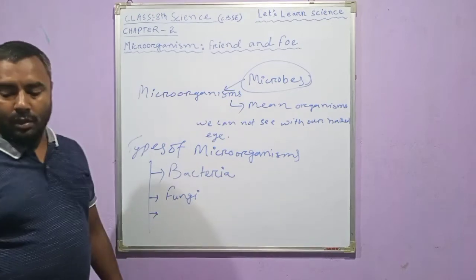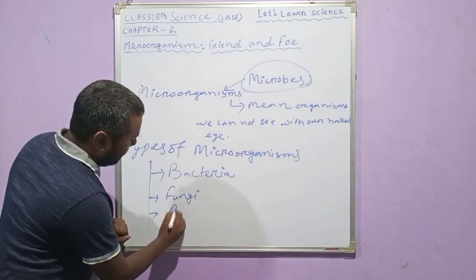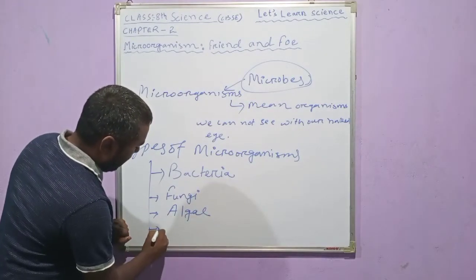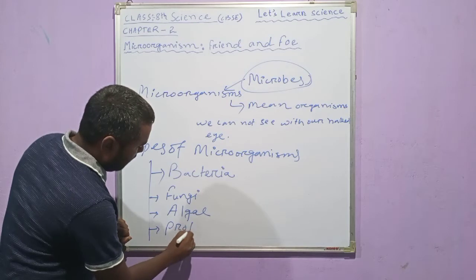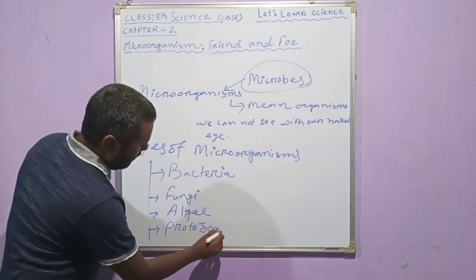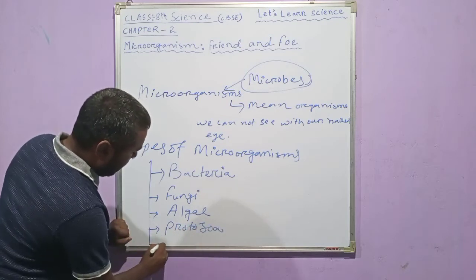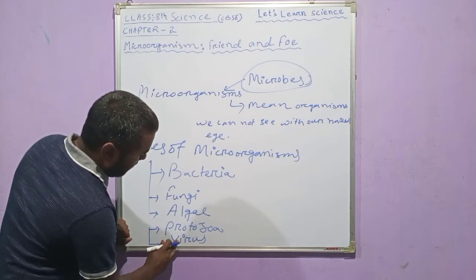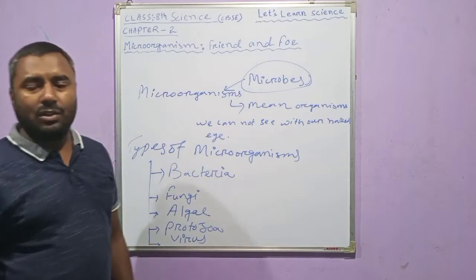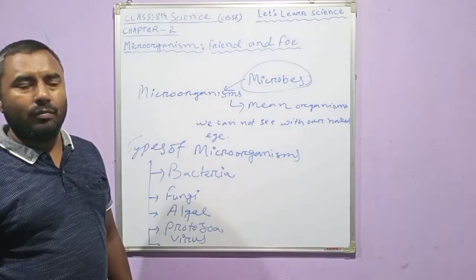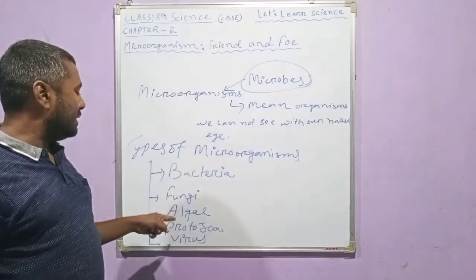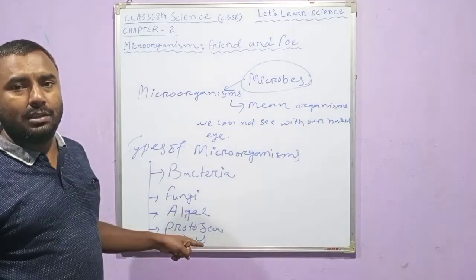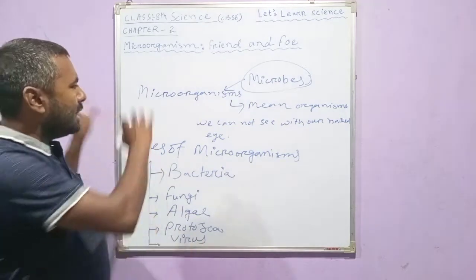Then algae. Then protozoa. And last but not least, virus. So these are the 5 categories of microorganisms: bacteria, fungi, algae, protozoa and virus.